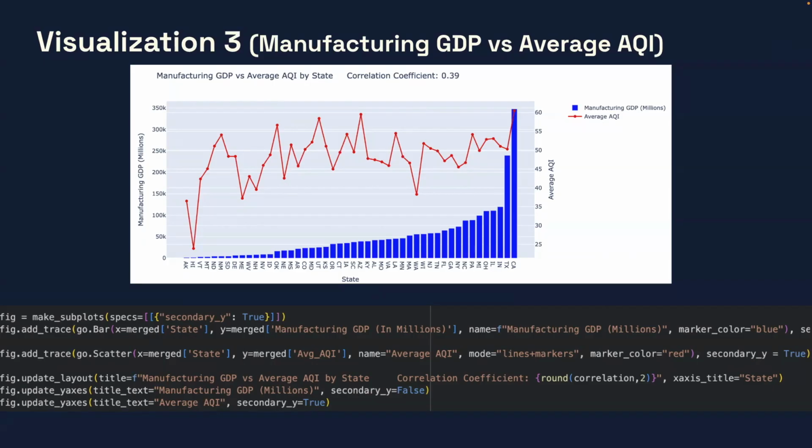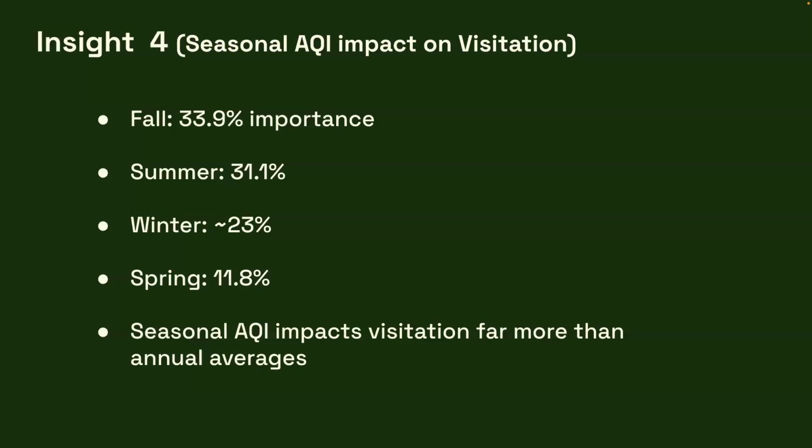But for the red, since it is our secondary y-axis, secondary is true. Then for insight four, this used the random forest regressor, and it was essentially looking at how the seasonal AQI has its impact on visitation. So we found that fall and summer were the most important, and winter and spring were the least. And this showed us that seasonal AQI impacts visitation far more than annual averages.